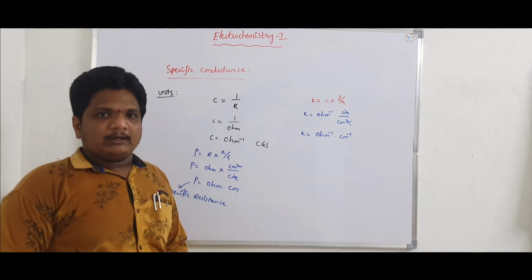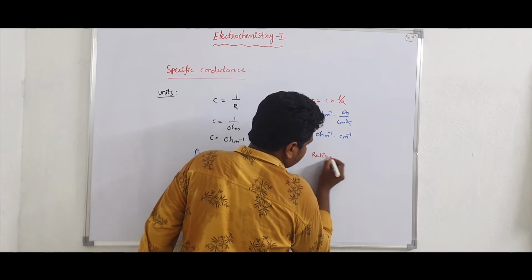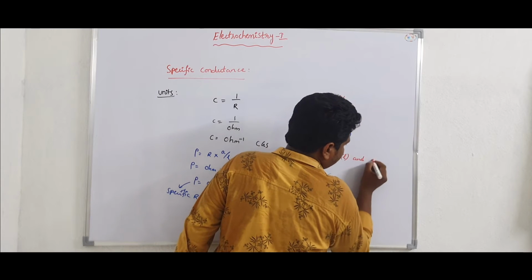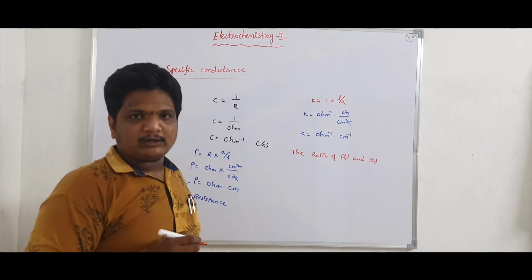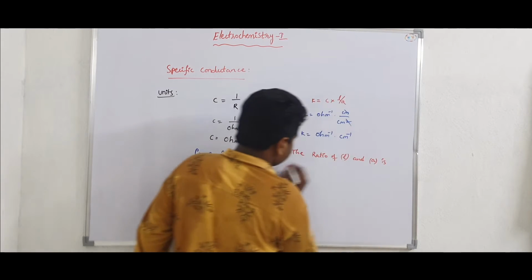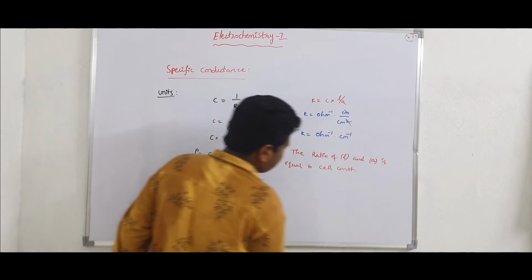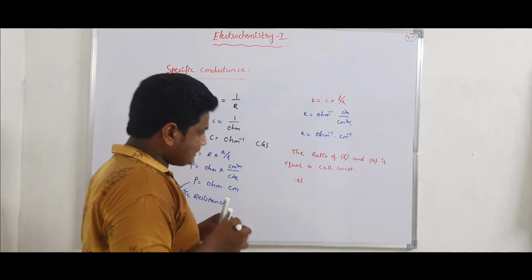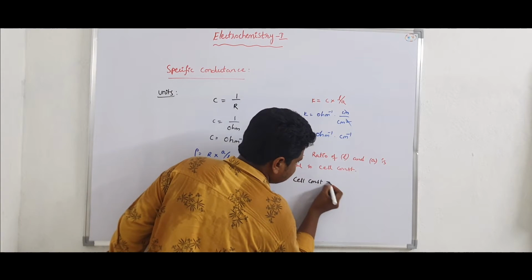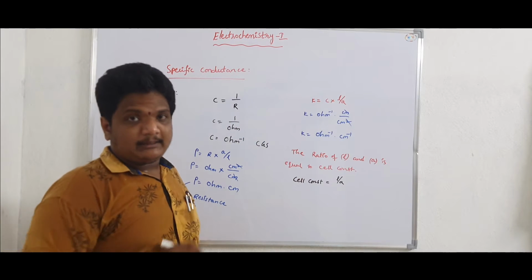So this is the units for kappa, that is specific conductance. The ratio of L, that is the length of the conductor, and the area of cross section is equal to the cell constant. Where cell constant is equal to L by A.